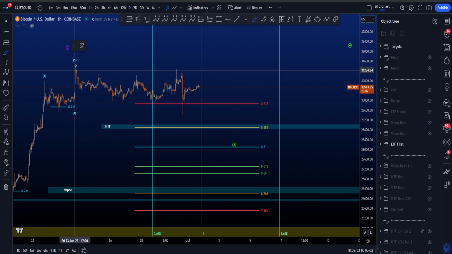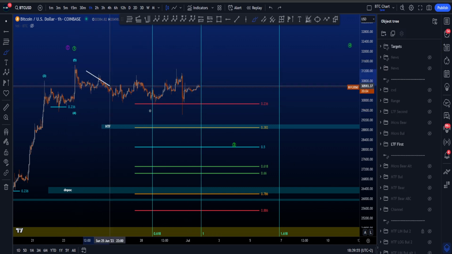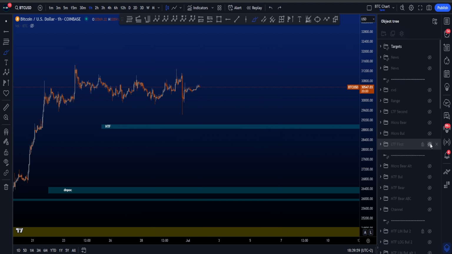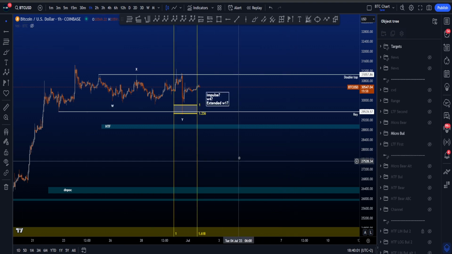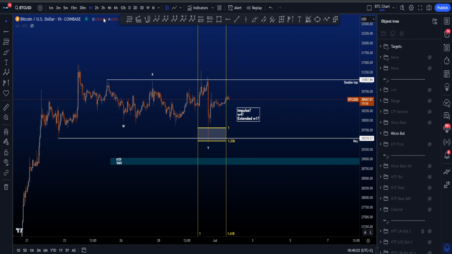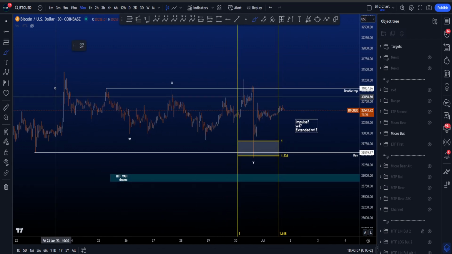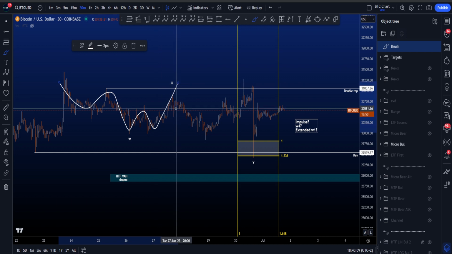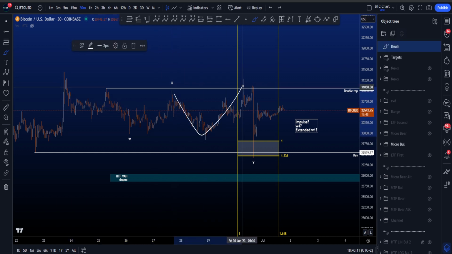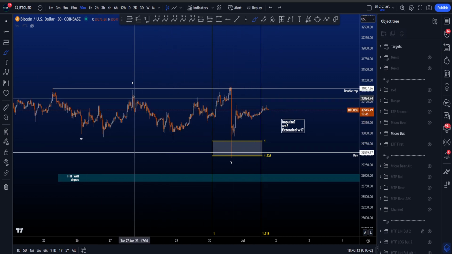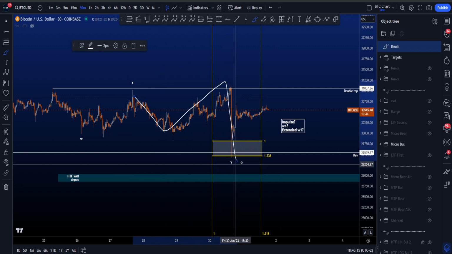Finally, this wave over here can only be the beginning of a bigger corrective structure, and I'll talk about that in a second in the micro scenarios. First of all, let's look at what we had so far. Now as it stands, we had a nice 3-wave structure, right? We had a W wave zigzag, then a 3-wave X, and then we had a flat in a wave Y, which is a 3-wave structure in an A, B, and then a wave C.